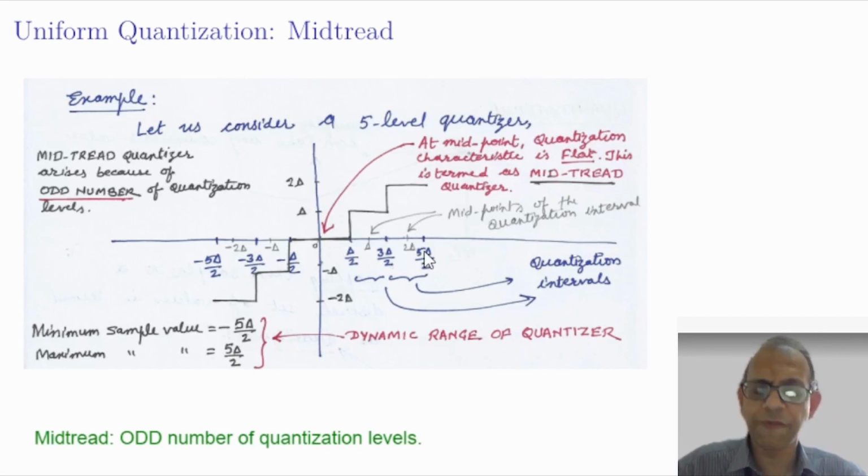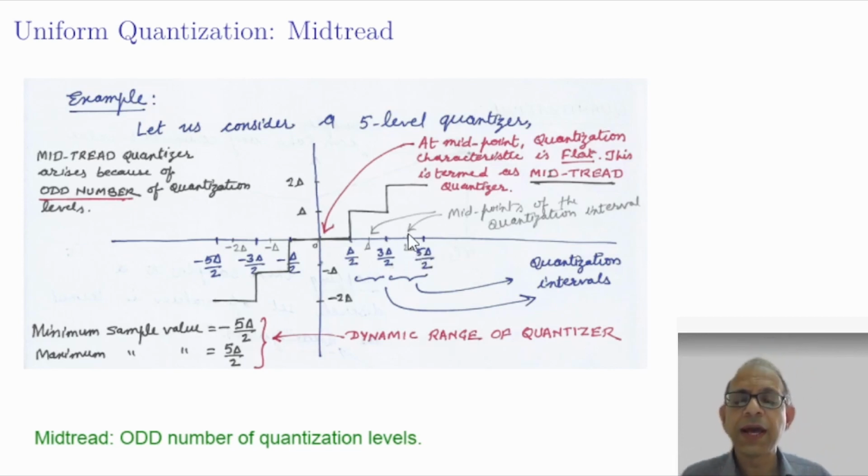Each interval is of same length, and we define the center point of each interval as the quantization level. This is the input m, and this is the function g of m, which is v, the quantized level.